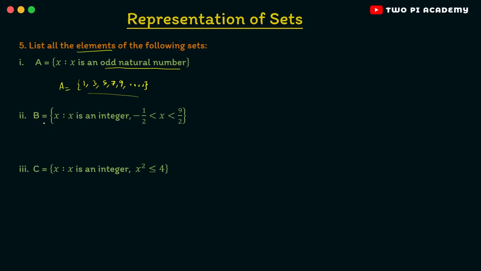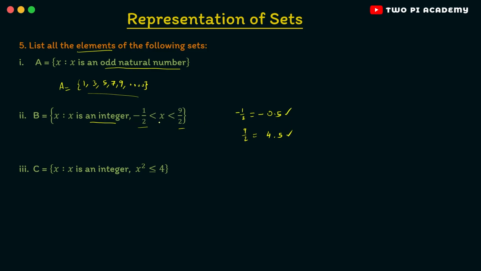And then we have capital B is equal to the set of all x such that x is an integer and minus 1 by 2 is less than x, less than 9 by 2. So we have minus 1 by 2. How can you write that in the decimal form? 1 by 2 means 0.5 and since it is minus, you'll write minus 0.5, right? And then we have 9 by 2. 9 by 2 means it will be equal to 4, 4 times 2 is 8, 4.5. So therefore, you need to find the integers that are in between minus 0.5 and 4.5.